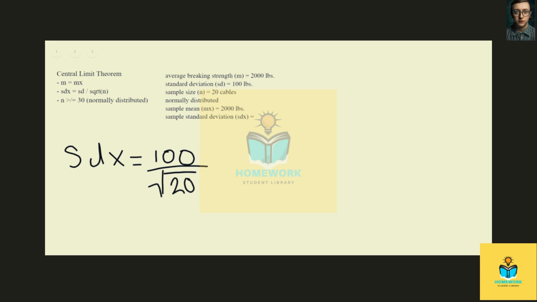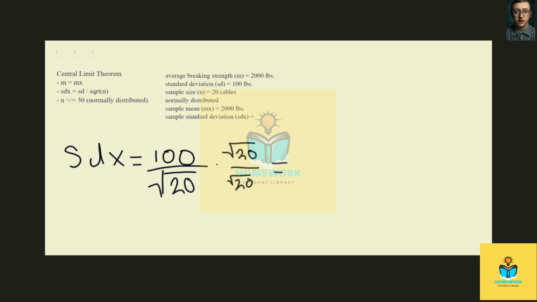So doing some radical math, we multiply it by the square root of 20 to cancel out that 20 down there and move the radical up top, because we don't like radicals in the denominator of fractions.